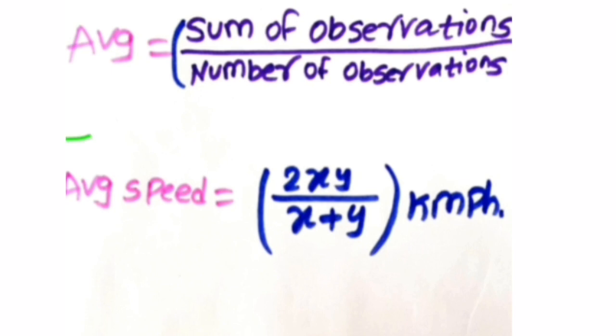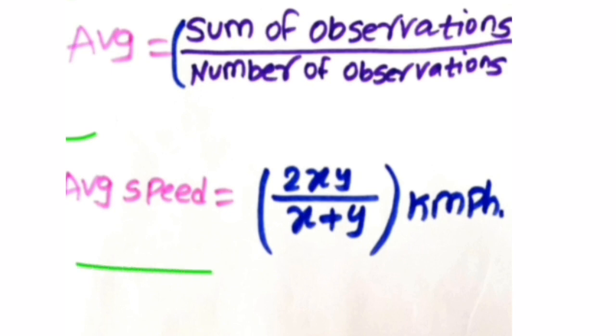The first point we already discussed in the family example. Average is the sum of observations divided by the number of observations. We added the whole family's coins and divided by the number of observations. There are 4 people, so we took 4 in the denominator. So this is average.